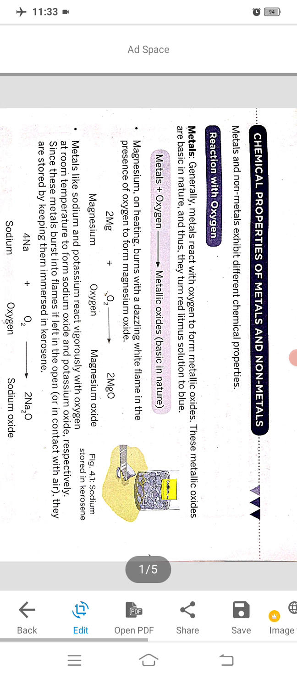Now, I am going to discuss an activity. You already did this in class 7. We take a magnesium ribbon and burn it in presence of air. When burning, it gives a dazzling white flame. What is the reaction behind it? Actually, magnesium reacts with oxygen and forms magnesium oxide.